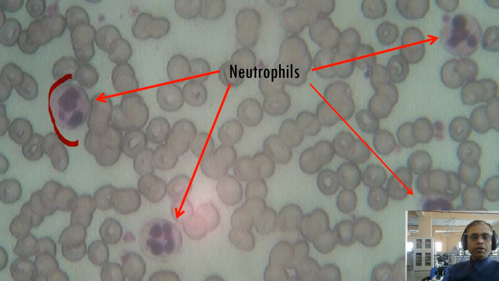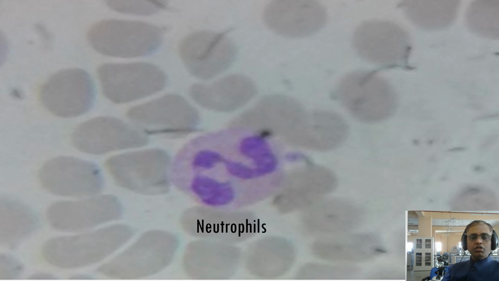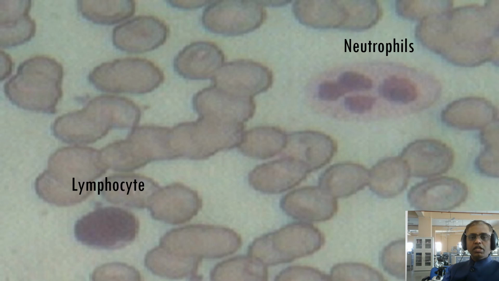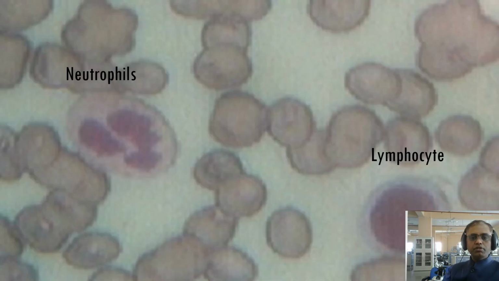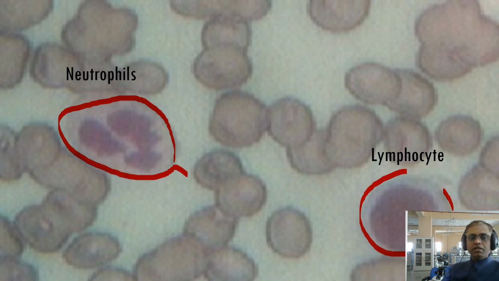So here it is the neutrophil, very easy to understand. Neutrophil: you can see the lobes, here 1, here 2, here 3 and here 4. So that is known as the polymorphonuclear neutrophil. Here also we can see the neutrophils. Why are we talking about neutrophils? Because neutrophils are responsible for acute inflammation. This is the lymphocyte, which is responsible for chronic inflammation. Here neutrophil, and this is the lymphocyte.